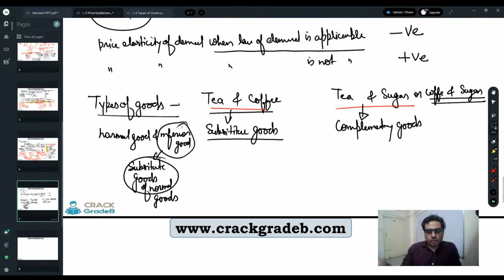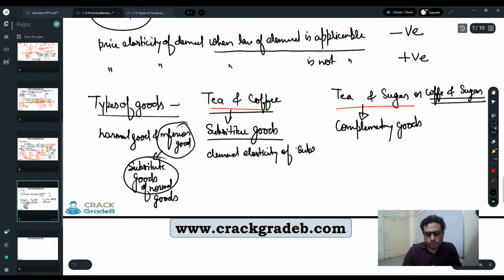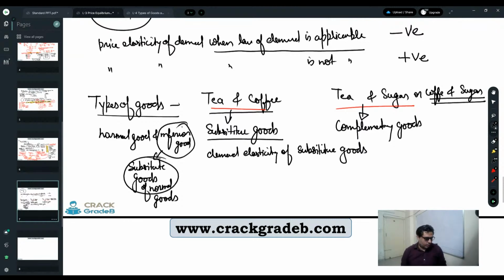Whereas the complementary goods. So if they are going to ask the demand elasticity of substitute goods, it will be positive, negative, 0, or 1.